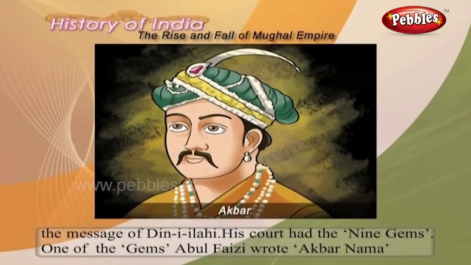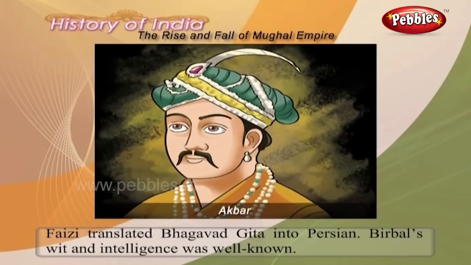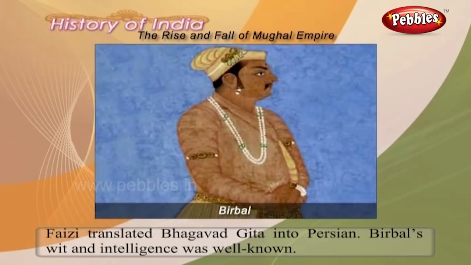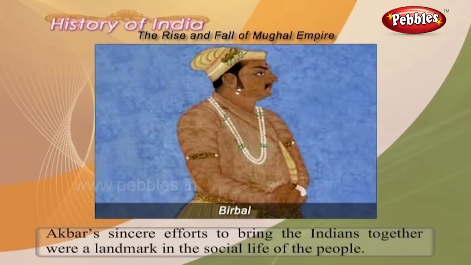His court had the nine gems. One of the gems, Abul Fazl, wrote the Akbar Nama. Faizi translated the Bhagavad Gita into the Persian language. Birbal's wit and intelligence were well known. Akbar's sincere efforts to bring the Indians together were a landmark in the social life of the people.